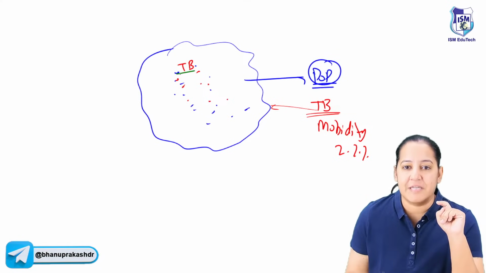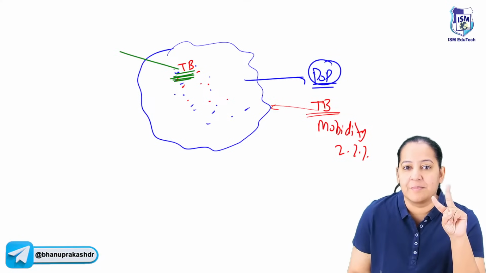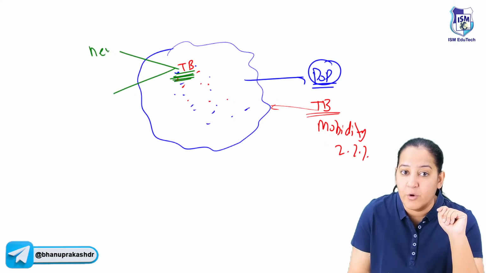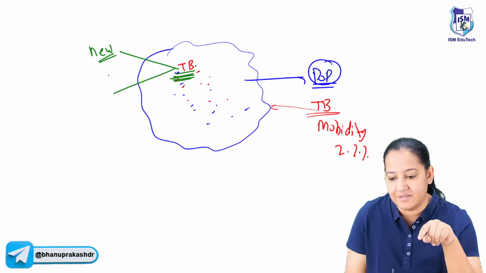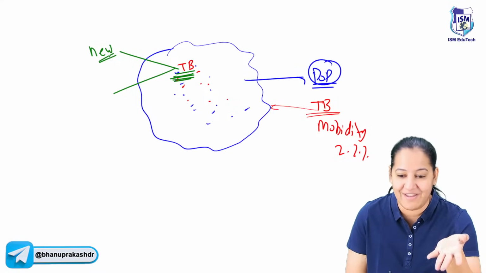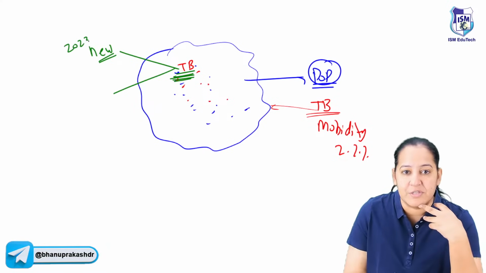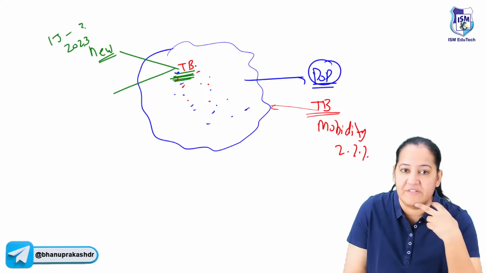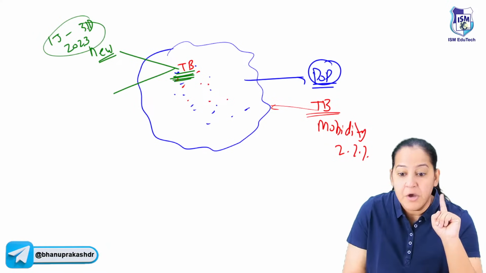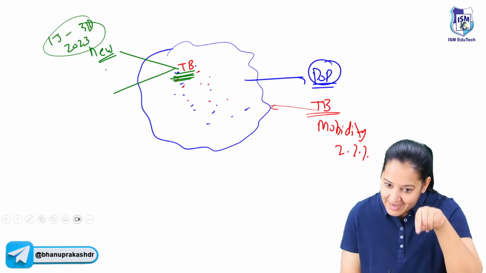But imagine there is a TB patient. Now there are 2 possibilities. This TB patient may be new, diagnosed in this year. Currently we are in 2023, just about to leave and enter the new year. So for example, this is diagnosed in 2023, anytime from 1st January till 31st December. I will consider it a new case because it is diagnosed in this year.